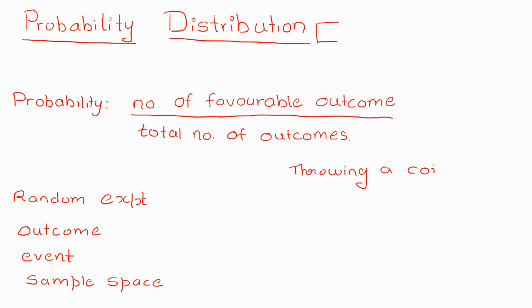Now, throwing a coin, you don't know what its outcome can be. You can only predict the outcomes. You have two options, either you will get a head or a tail, but you can't tell sure shot. Throwing a coin is an experiment in itself. Such an experiment, in which you can only predict the outcomes, that is, you can just list the possible results which will appear, is called a random experiment.